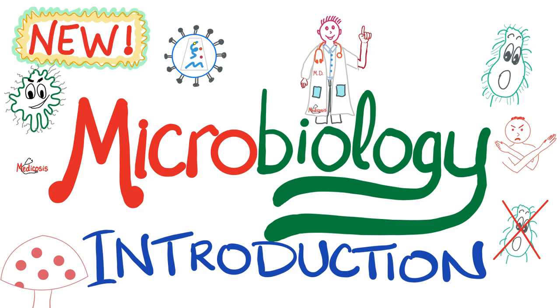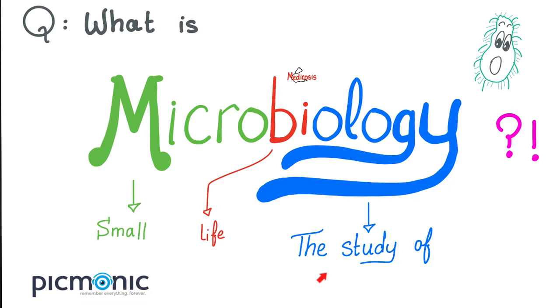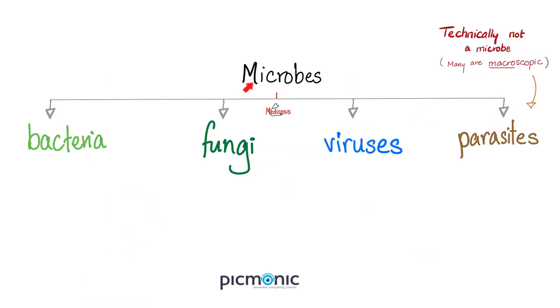Poliomyelitis is caused by polio, which is a virus. What is microbiology? It's the study of small life. Ology means the study of, bio means life, micro means small. Microbes are divided into bacteria, fungi, viruses, and parasites. Although, to be honest, some parasites are macroscopic, such as many helminths.